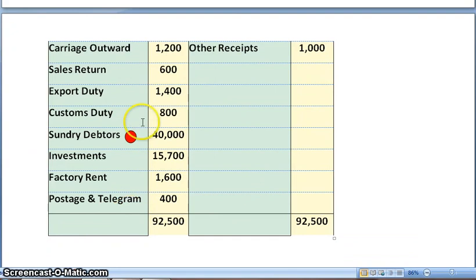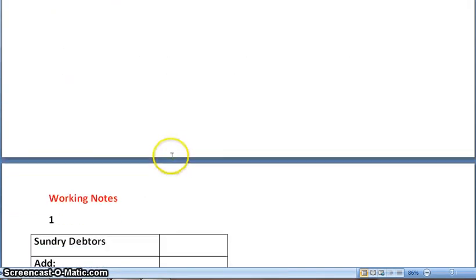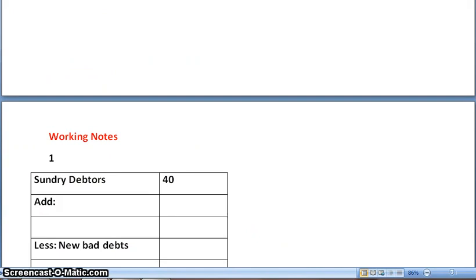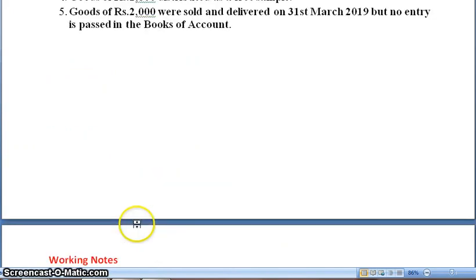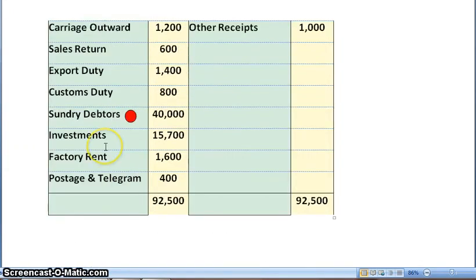After that, sundry debtors 40,000. As I said before, we are not preparing balance sheet, so sundry debtors will be part of working note. Amount is 40,000. Next, investment 15,700. As we are not preparing balance sheet, we won't be posting investment in balance sheet asset side. Next, factory rent relating to factory manufacturing, so definitely trading account debit side.